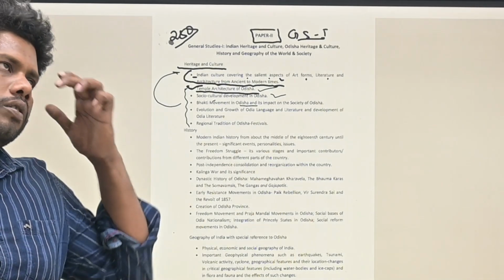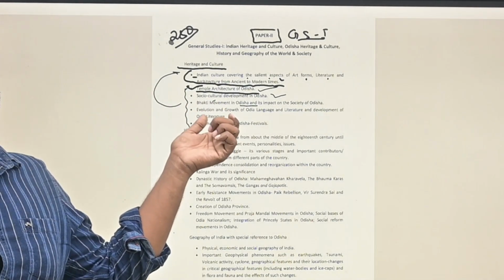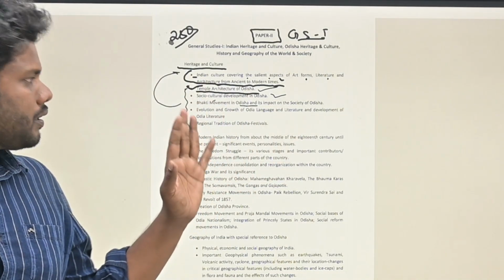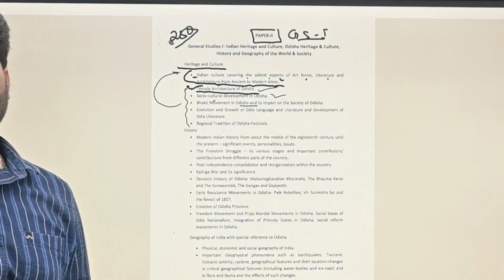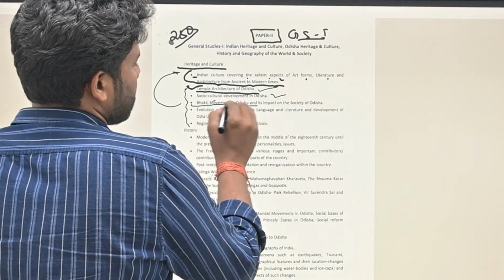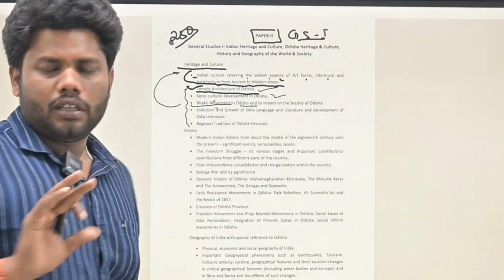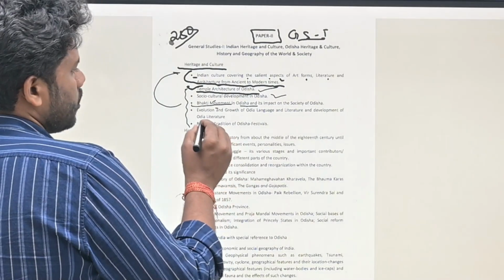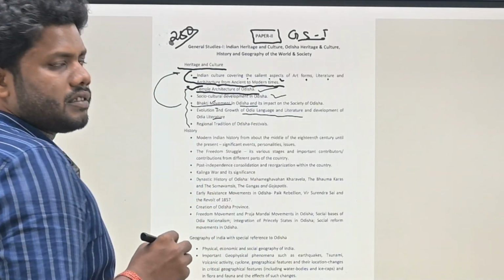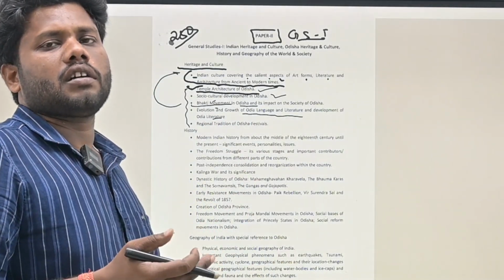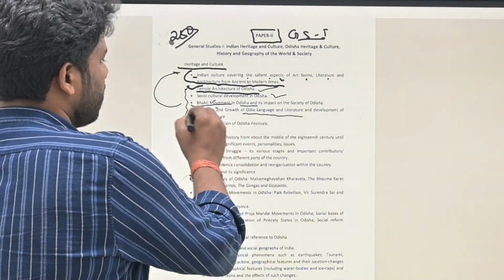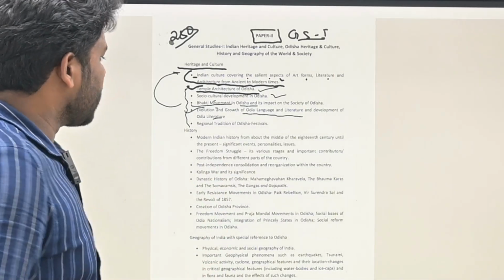Here you need to compare how the Indian Bhakti movement and Sufi movement were established, and how Odisha experienced the Bhakti movement. That needs to be compared. Then evolution and growth of Odia language, and development of Odia literature. As you know, the sixth classical language is Odia. How Odisha art and culture developed, you have to go through that properly.